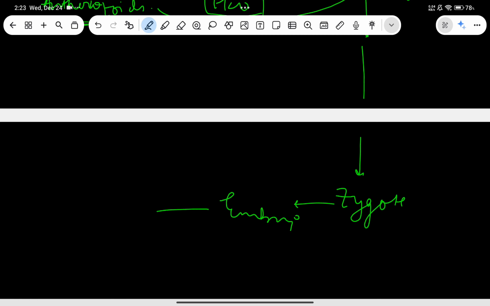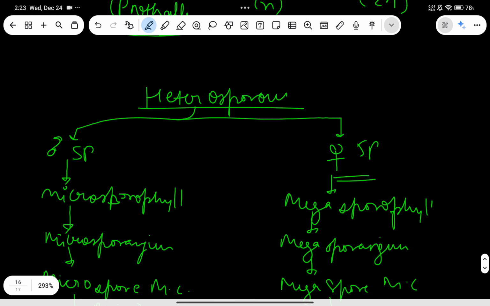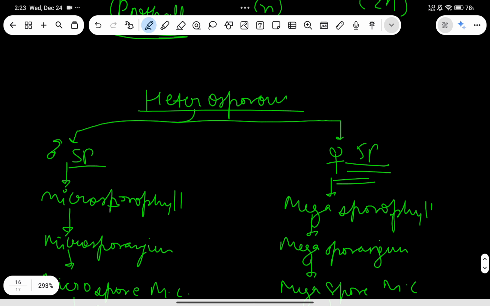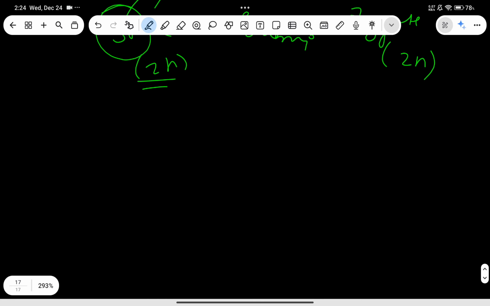And after embryo formation they will form the sporophytic body. It'll be 2n, because it was also 2n. And this sporophytic body will again do the same thing that was done here. So we will get the same sporophytic body in the case of pteridophytes. That was the main body for it. So that is very nice.